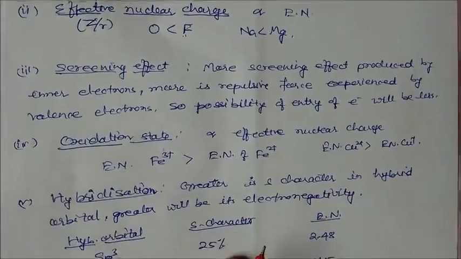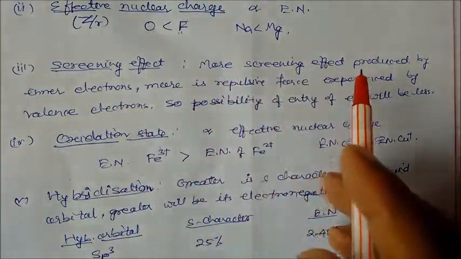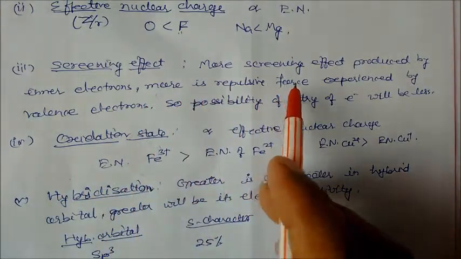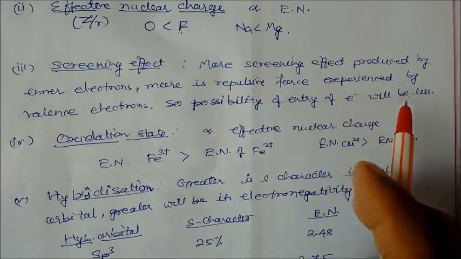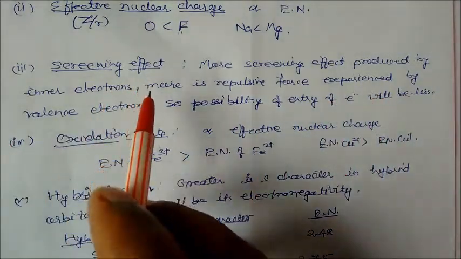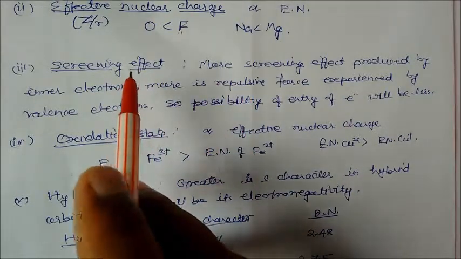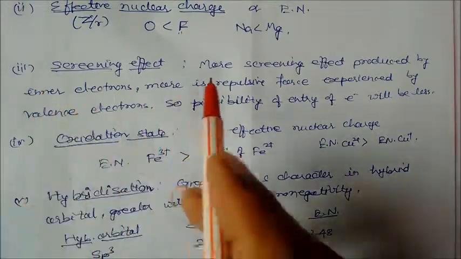Screening effect, how it plays an important role. Screening effect means the more screening effect produced by the inner electrons, the more repulsive forces experienced by the valence electron. So the possibility of attracting electrons will be less. Screening effect means a shielding effect caused by the electrons present between the nucleus and the valence electron.